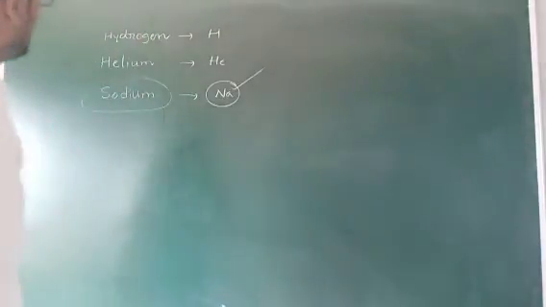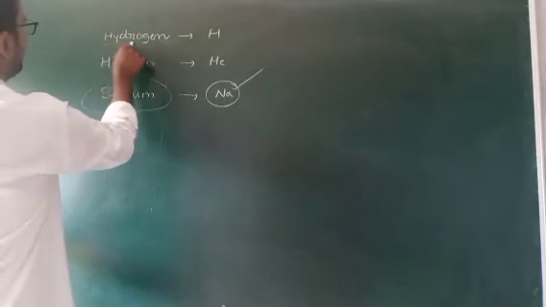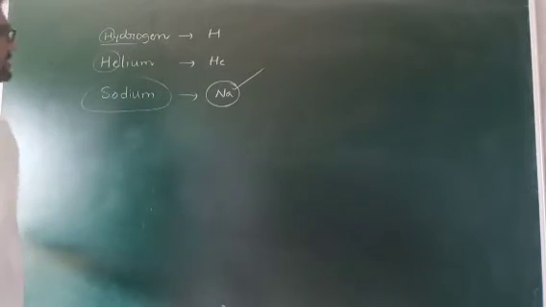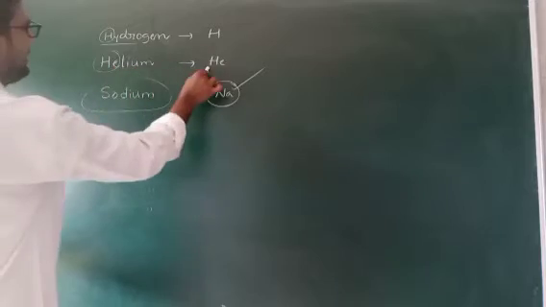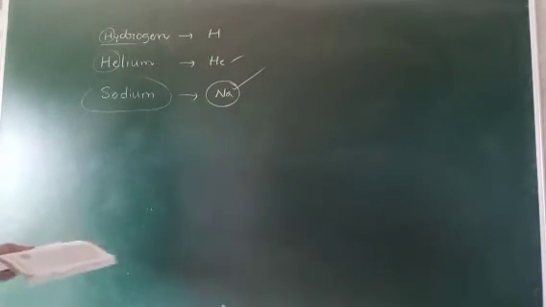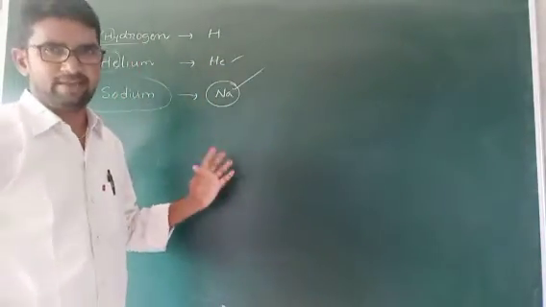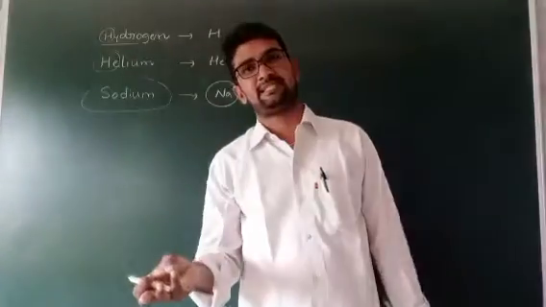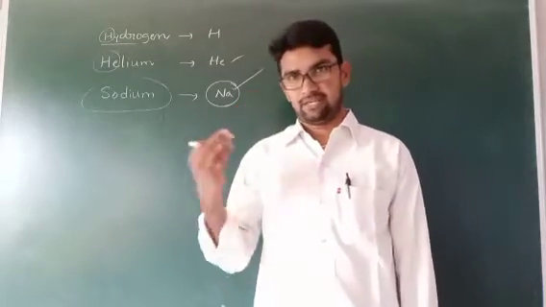That's why most of the elements are based on their name, the first letter or first two letters. In hydrogen, the first one, H. In helium, the first and second, He, helium. We commonly use this type of names, but the names are also given based on their discovery place, or based on which person discovered them.